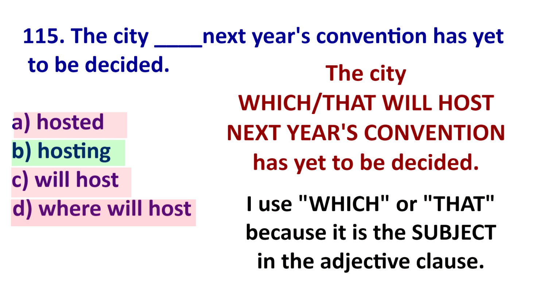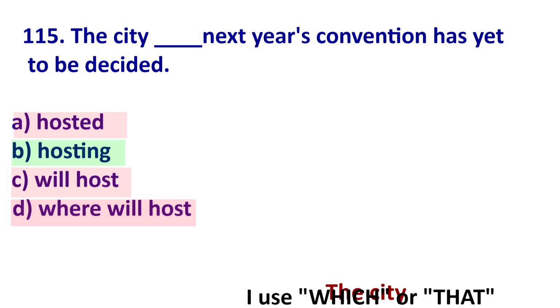The original sentence was, the city, which or that, will host next year's convention has yet to be decided. That is the original sentence. Remember, I am using which or that will host because where is not a subject.